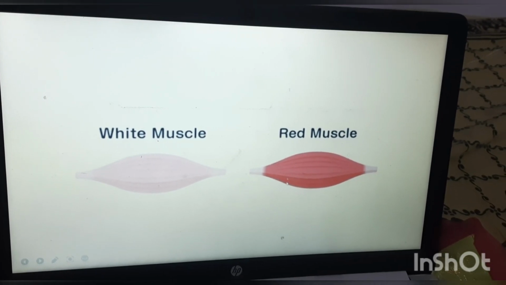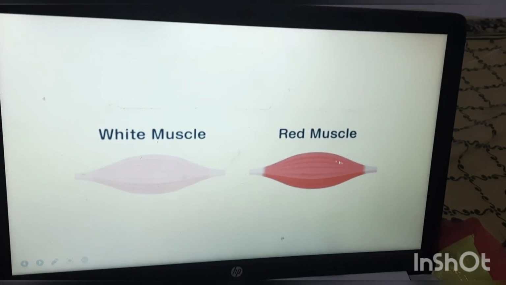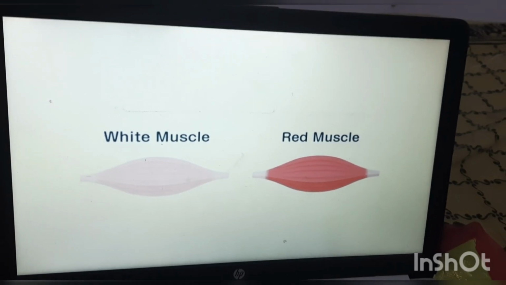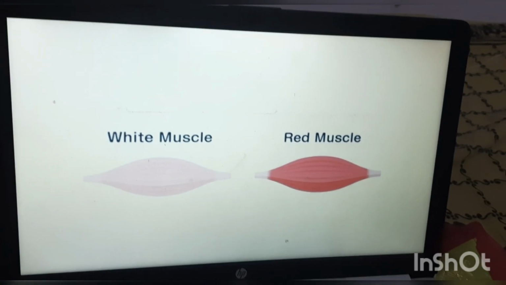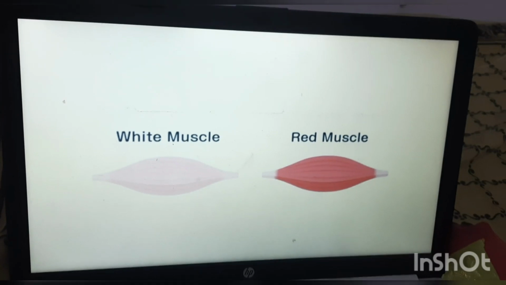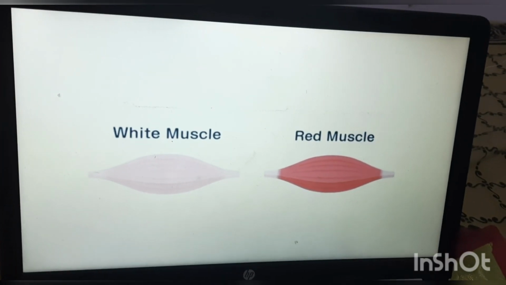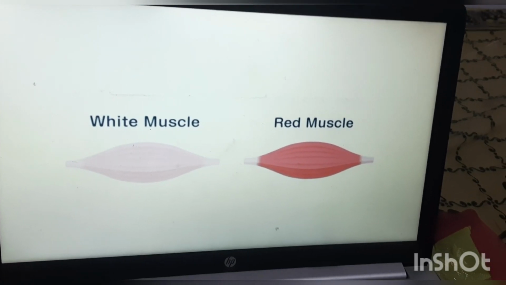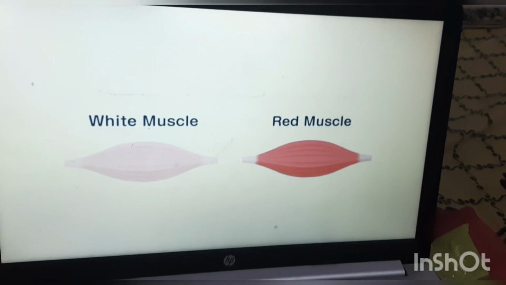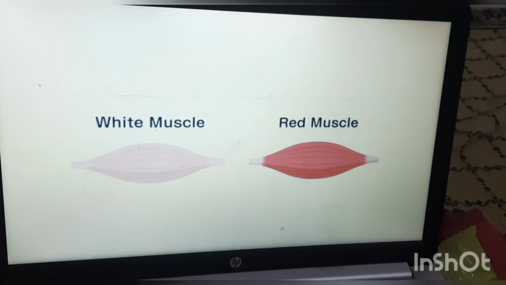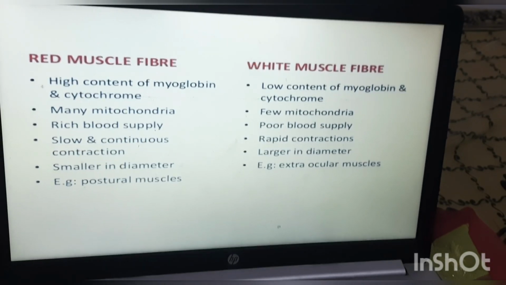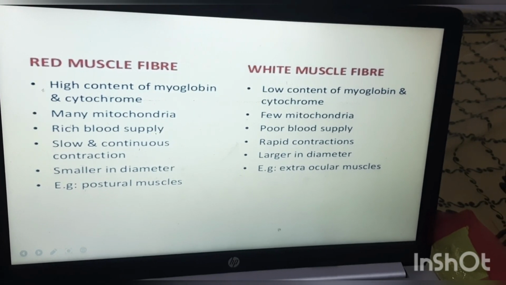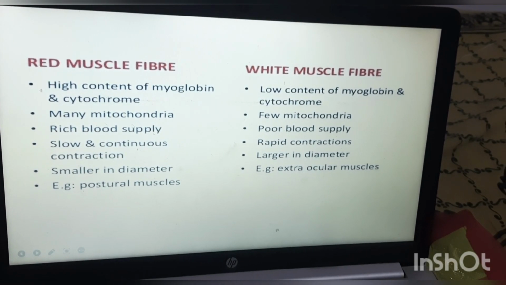Here, why it is reddish in color means here we can find a larger amount of myoglobin. That means like hemoglobin, in muscle we can find myoglobin. So that's why the muscle having more myoglobin appears in red color. Less myoglobin is present, that's why it is little bit whitish in color, that is white muscle. In case of red muscle we can find many mitochondria.